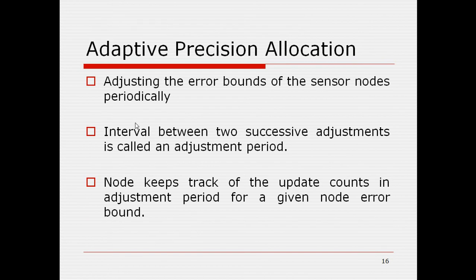Added to precision allocation is the adjustment of the error bounds of sensor nodes periodically. The interval between two successive adjustments is called the adjustment period. The node keeps track of update counts in the adjustment period for a given node's error bound, so it can count how many times the node communicates with the base station.